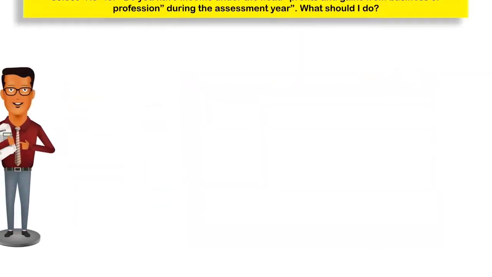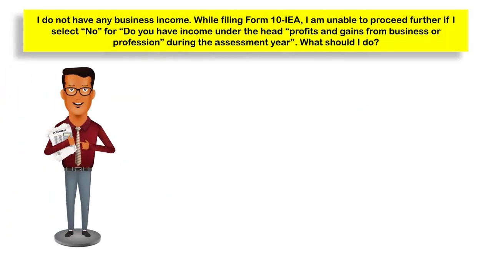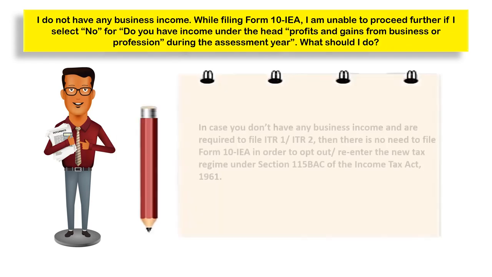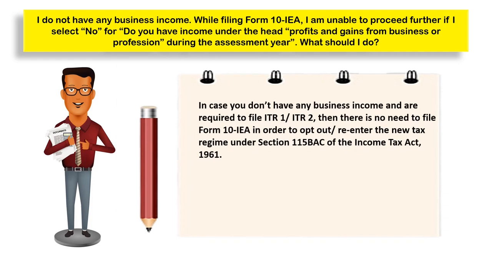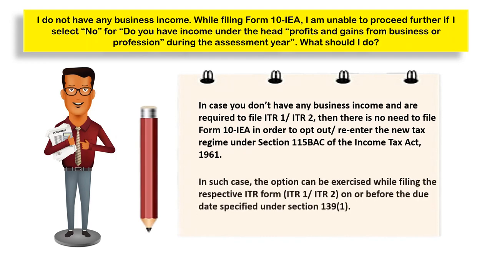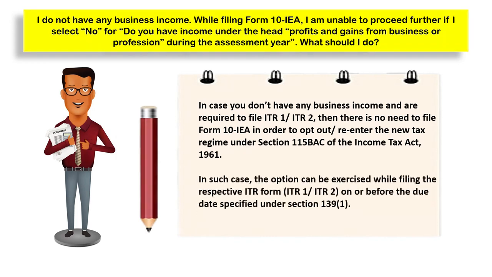Another question is, while filing Form 10IEA, I am unable to proceed further if I select No for the question, do you have income under the head profits and gains of business or profession during the assessment year? What should I do? In case you do not have any business income and are required to file ITR 1 or ITR 2, there is no need to file Form 10IEA in order to opt out or for re-entering into the new tax regime. In such a case, the option can be exercised while filing the respective income tax return form, that is ITR 1 or ITR 2, on or before the due date specified under Section 139, subsection 1.